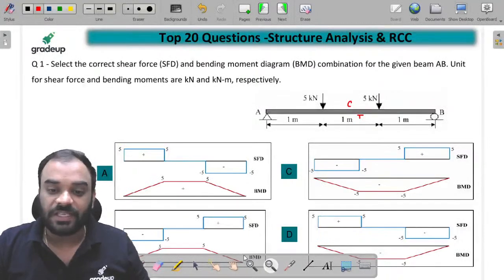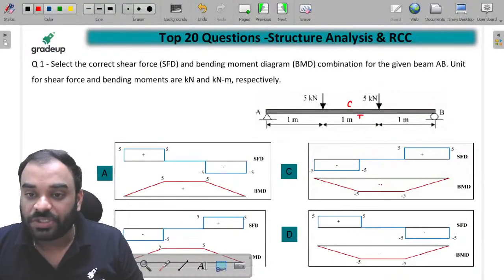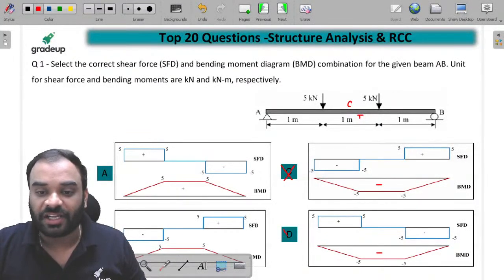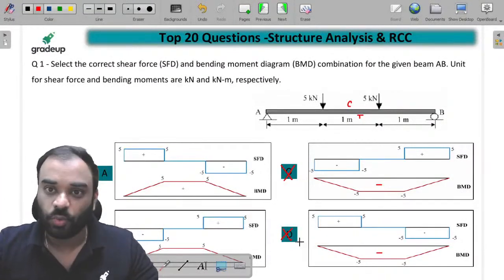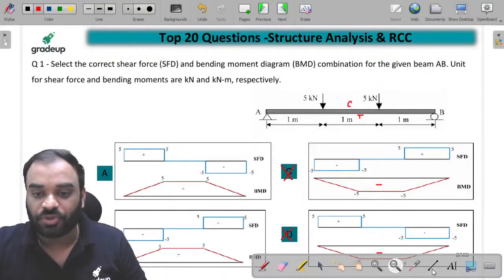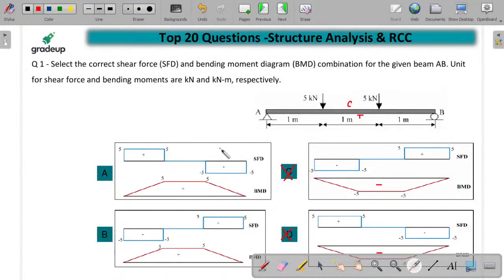And in option C and option D, they are representing the moment as a negative moment, which is a hogging one. So we can remove these options directly without writing anything. है ना? Now let's understand option A and option B. है ना जी? Option A and option B. How can we predict which one is correct?